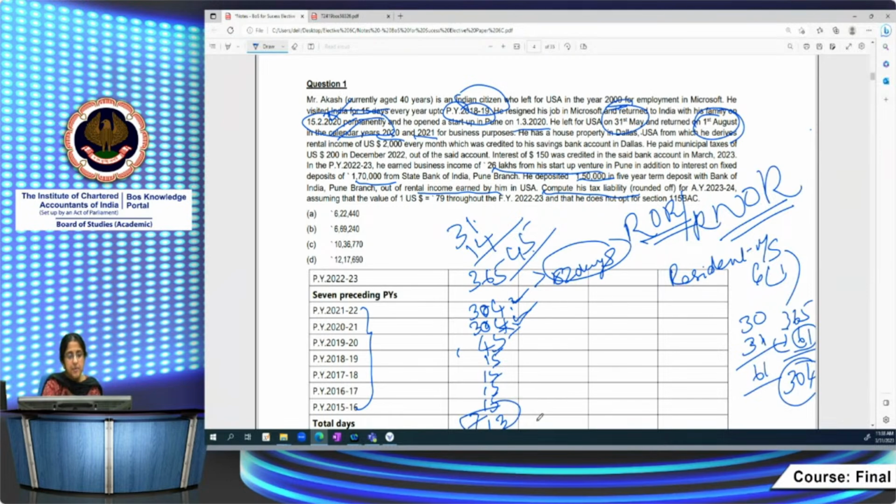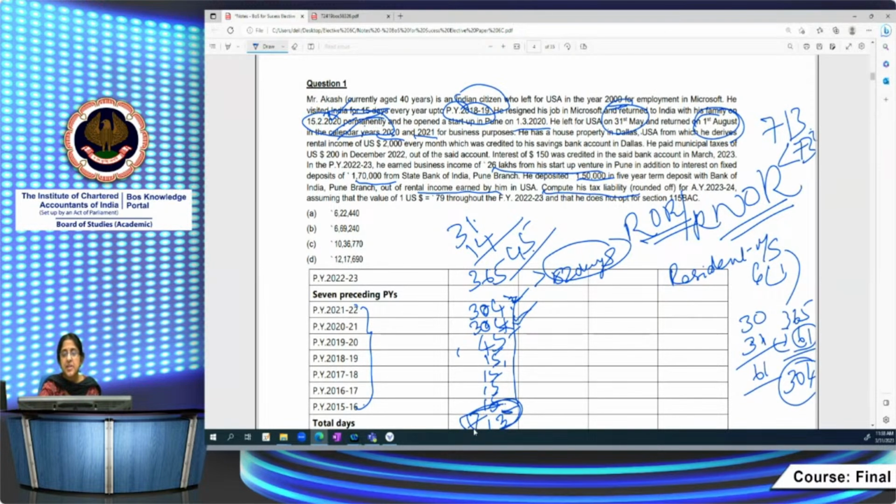Till then, in previous year 1819, he was at Microsoft and he was visiting India only for 15 days every year. So 15 in the 4 immediately preceding. We have to see 7 years, no? So for 4 years, it is 15 days. So the total of these days, from 304 to 15, from previous year 21-22 to previous year 15-16, is 713 days. 713 days is less than 730 days.